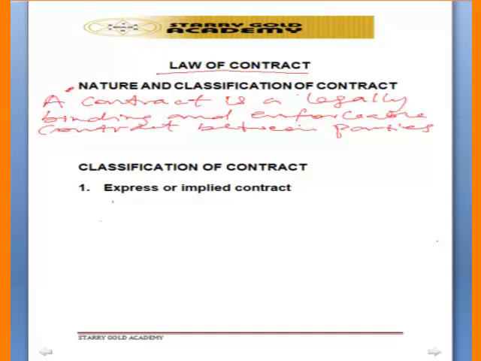That is a contract, an agreement which a court must recognize as affecting the legal rights and duties of parties to it.